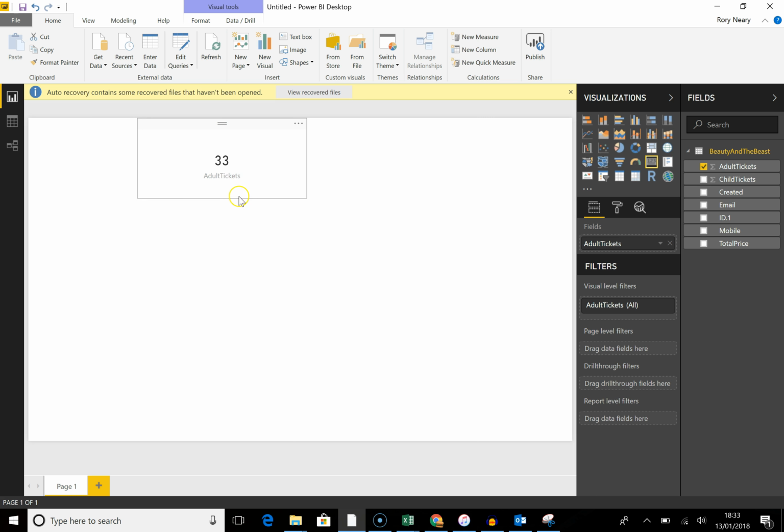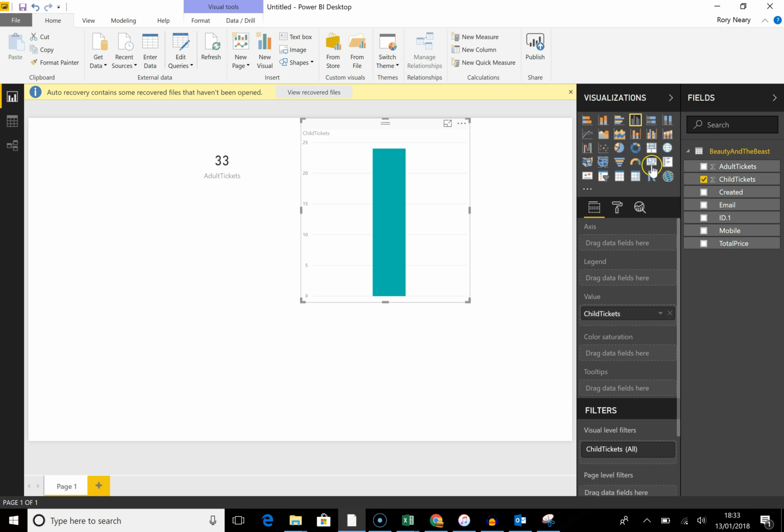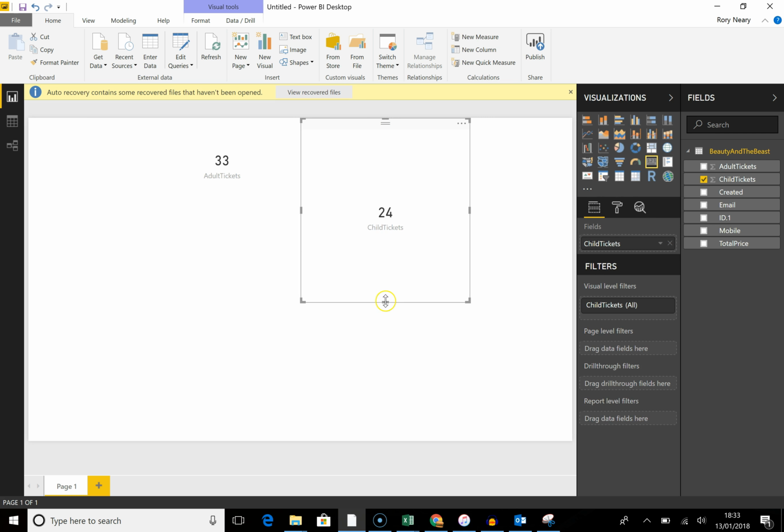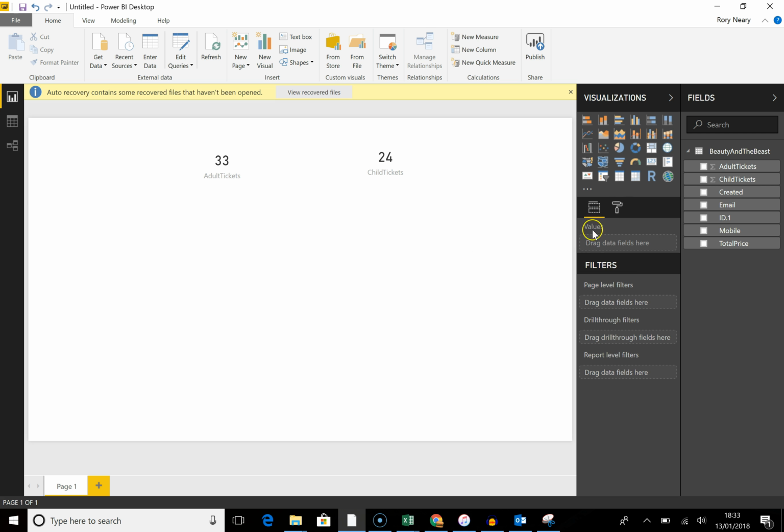33 adult tickets, good. And we'll do the number of child tickets. I did make it a sum, which is good, and we'll make it a card. Child tickets. Seems like an awful lot to me. I might need to check that data, so I'm going to do that.